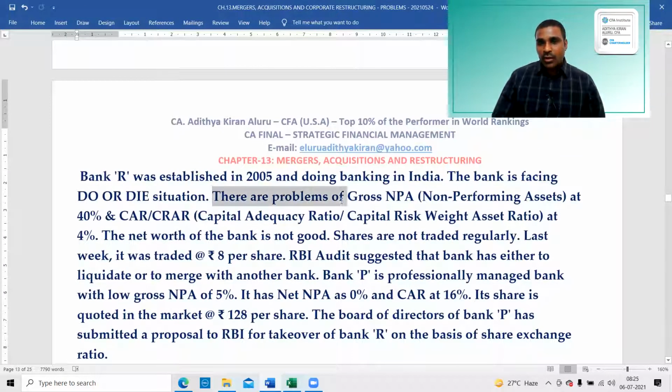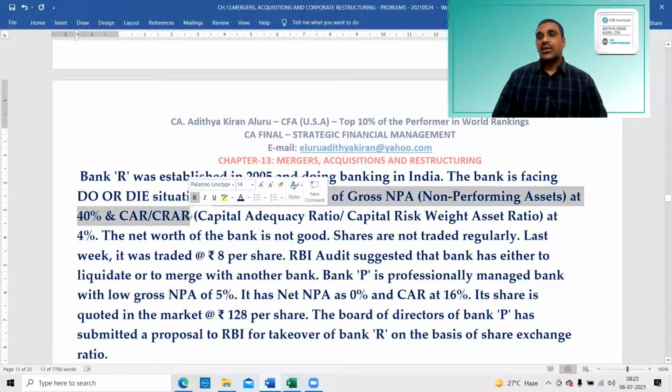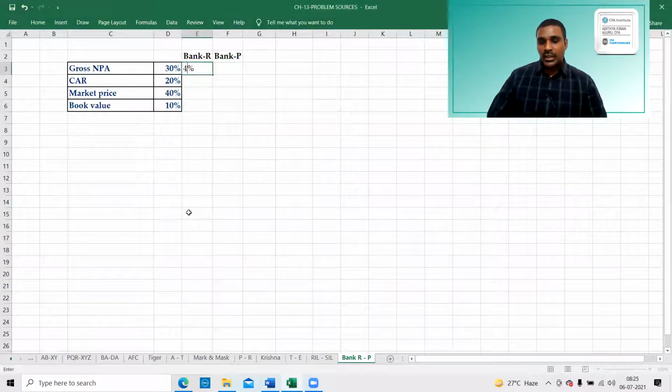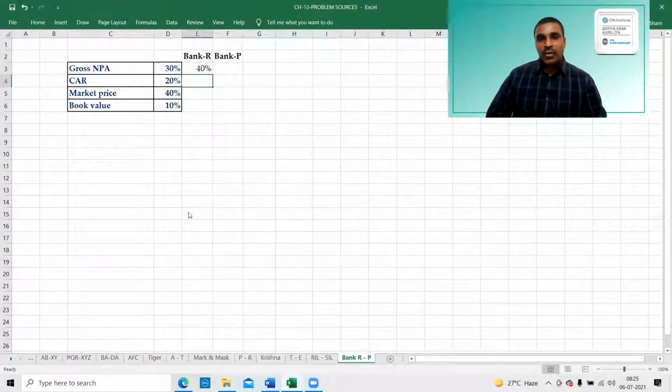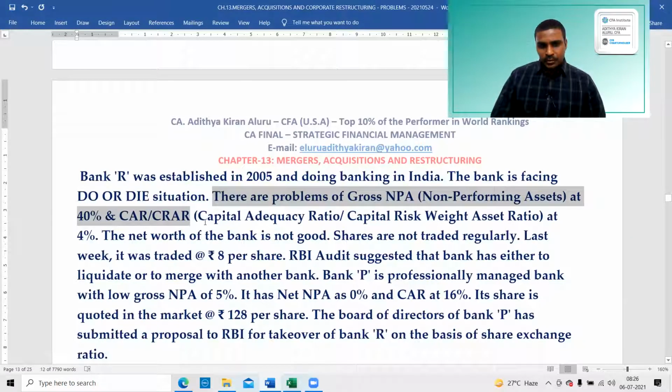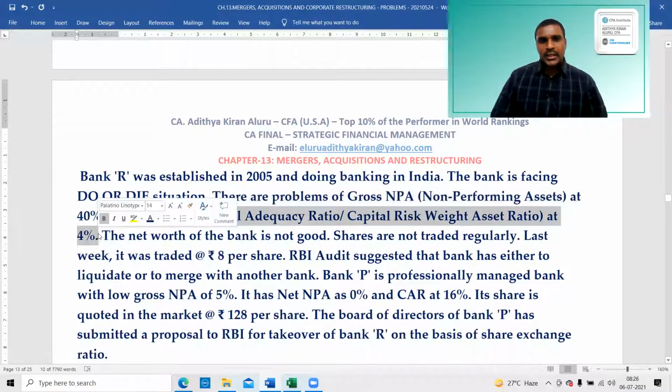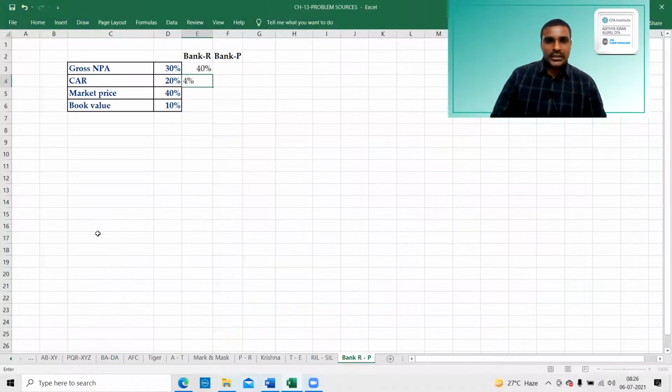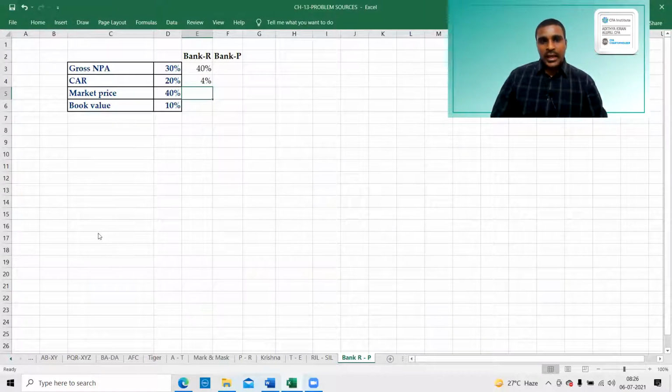There are problems of gross NPA at 40% and CAR at 4%. So it is 40% NPA, and capital to risk assets ratio of 4%. Next, market price is only 8 rupees.